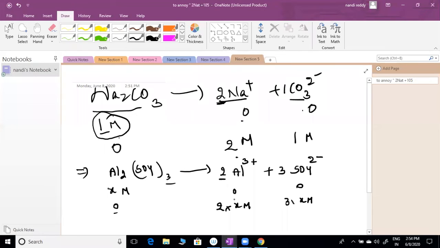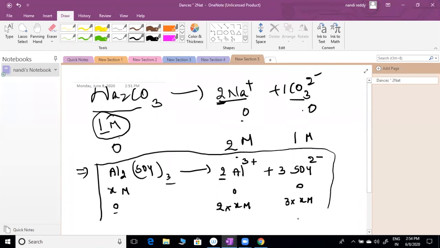Okay. This is the general equation. You can apply it for any example. Even the above example you can apply the same. In place of x, 1 is there. So 2 into 1 M. Here also 1, in place of x I have given 1, sir. 1 into M. You can multiply. These are the correct expressions.